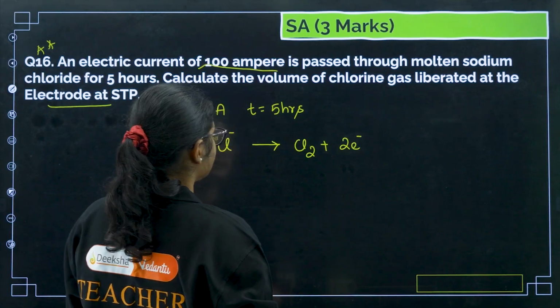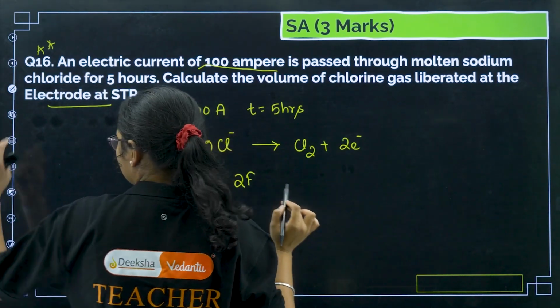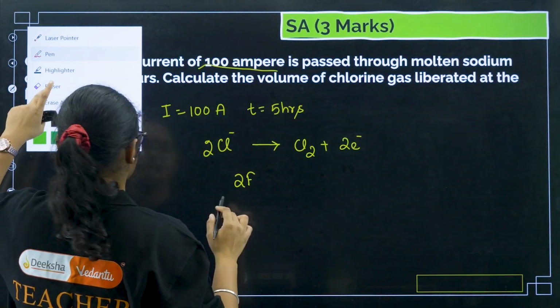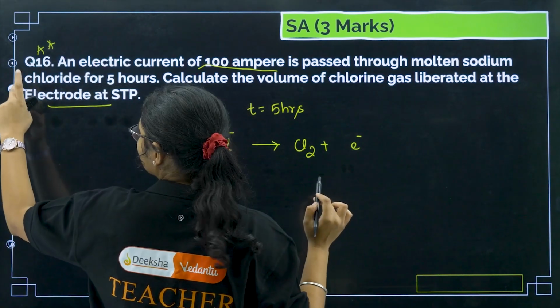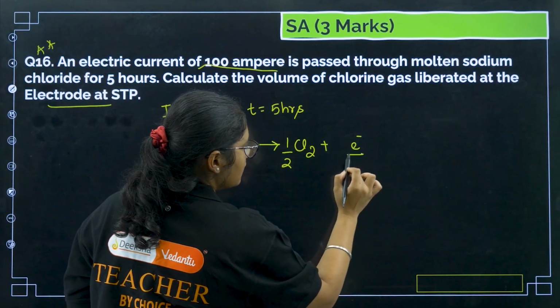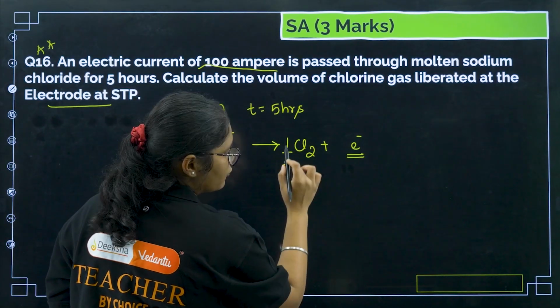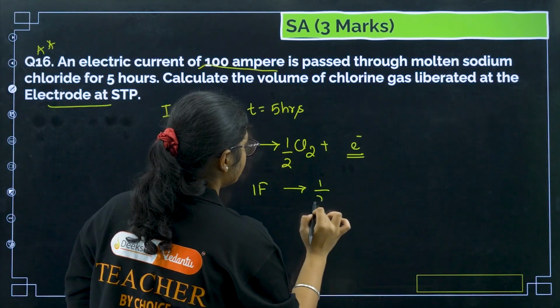So I can say that 2 Faraday, let me write it in one form like this. This is half mole, right, and 1 Faraday deposits half mole.